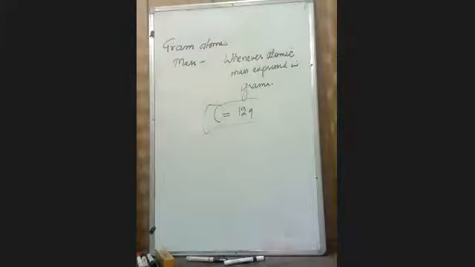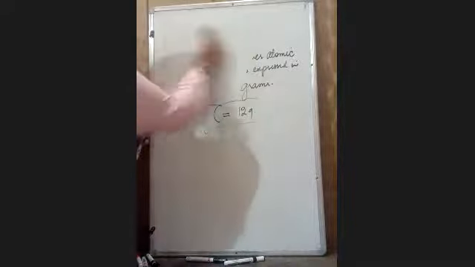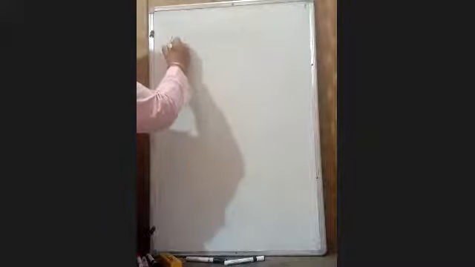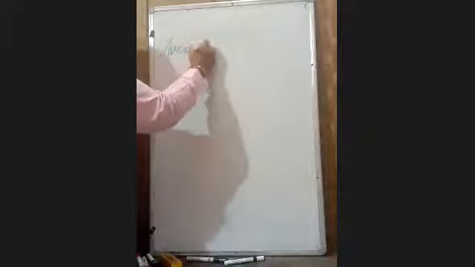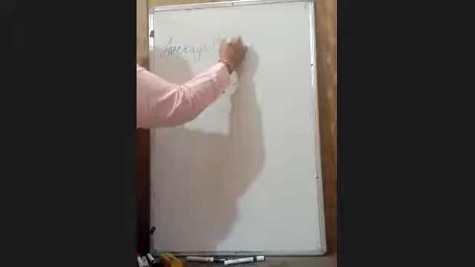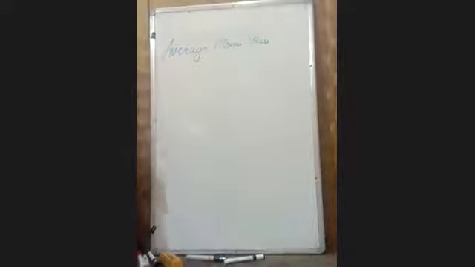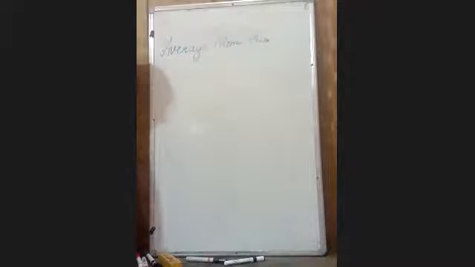Next is average atomic mass. My dear students, for some of the elements, their isotopes also exist in nature.